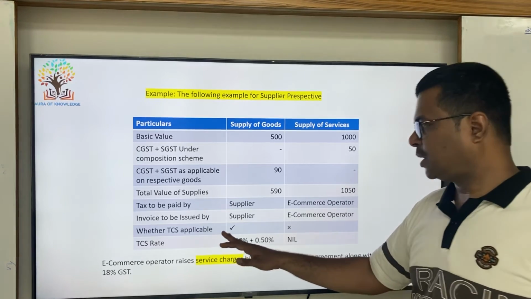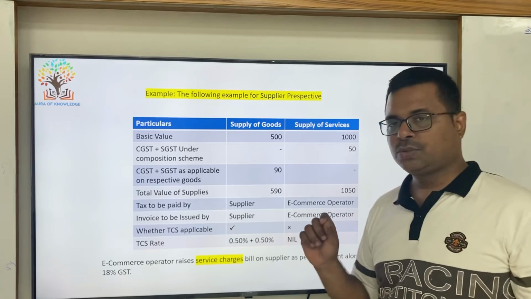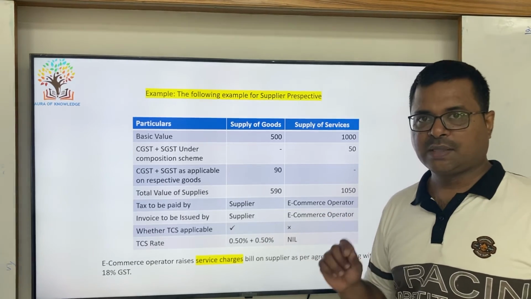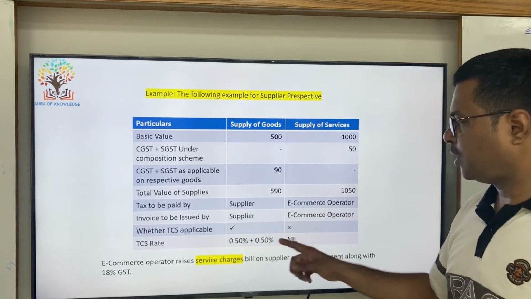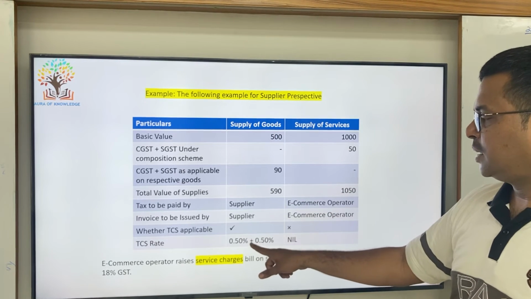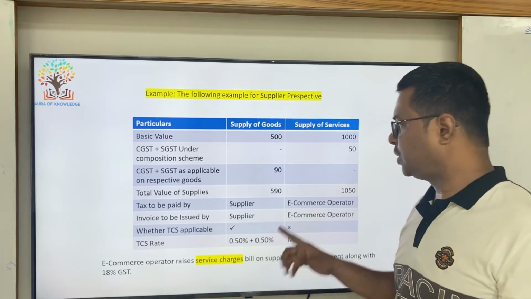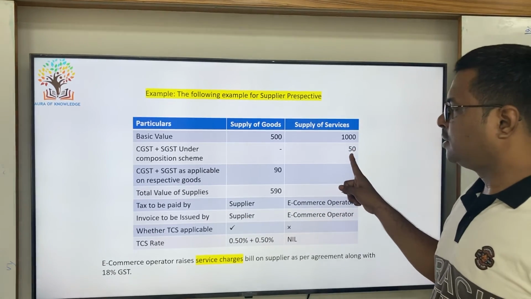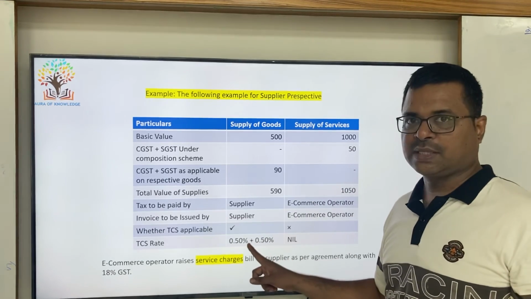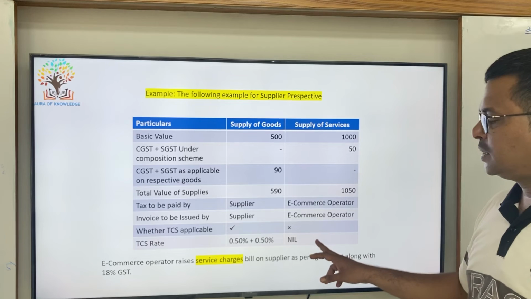Whether TCS is applicable? Yes, in case of goods supplied through an e-commerce operator, TCS is applicable, 1%, that is 0.5 and 0.5. So the e-commerce operator will also deduct the TCS of this 1% before giving money to the supplier. So he deducts this particular tax and also TCS with respect to goods. In case of services, this does not apply.